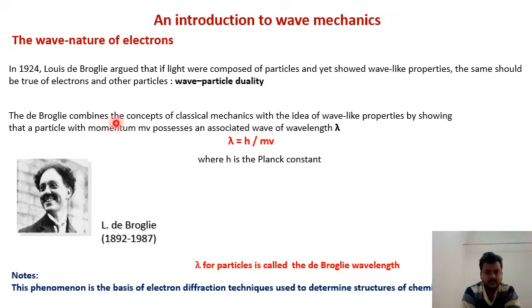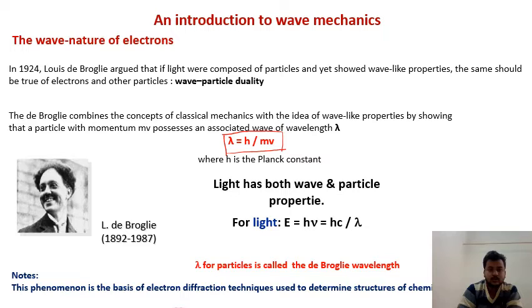Hence, de Broglie combined the concept of classical mechanics with the idea of wave-like properties, and he showed that a particle with mass m and momentum mv possesses an associated wavelength lambda, and this lambda is called the de Broglie wavelength. This is the equation: lambda is equal to h by mv, where h is the Planck's constant. Similarly, like light, it has wave property and particle property.